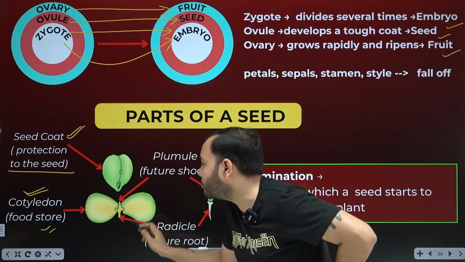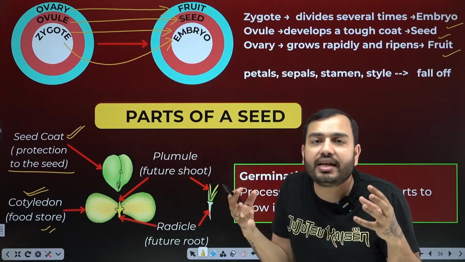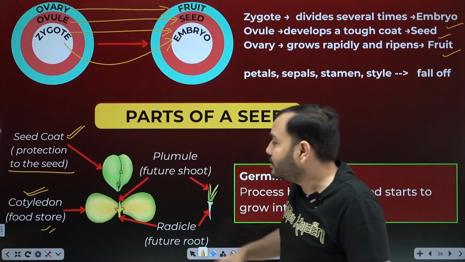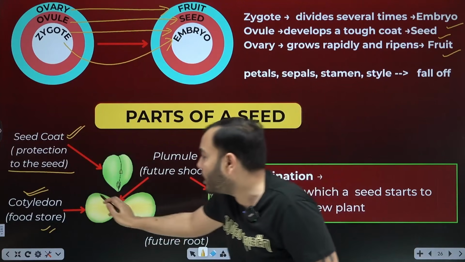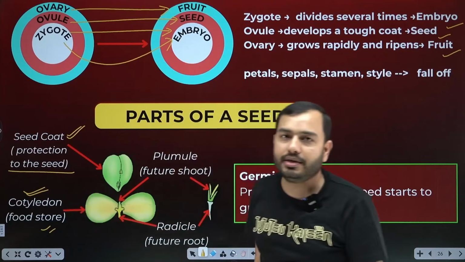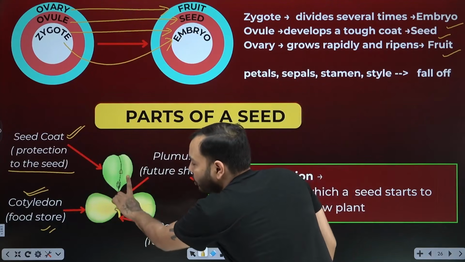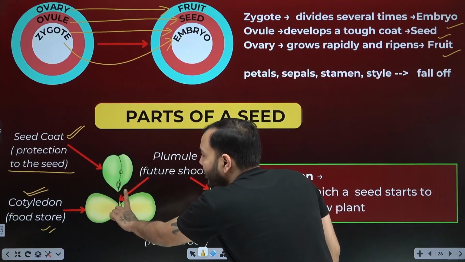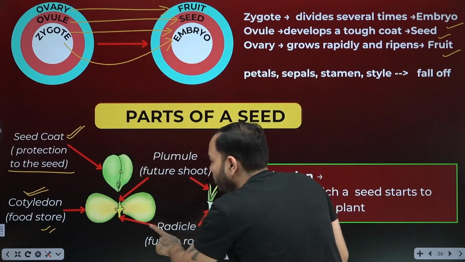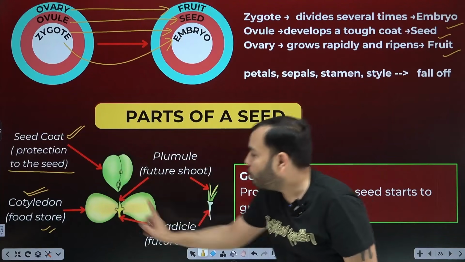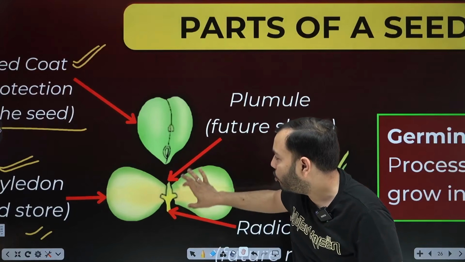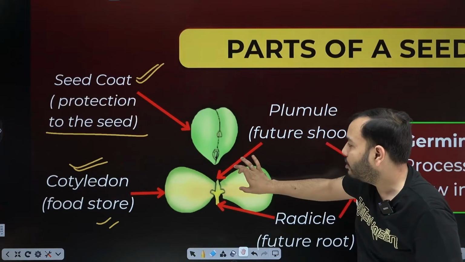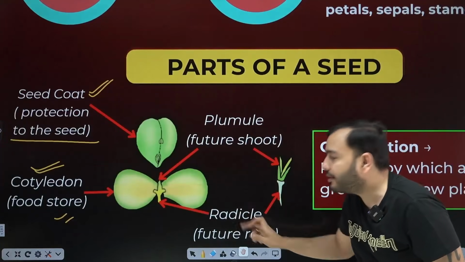What does this part do for the seed? It stores food. What will the seed become? It will become a new plant. When it grows, it will need food. So this part, the cotyledon, stores that food. Okay. Now the seed has 2 more parts. One is upper, one is lower. The upper one is called plumule. The lower one is called radicle. It is very simple. You see 2 parts of the seed, one going upwards, one going downwards.